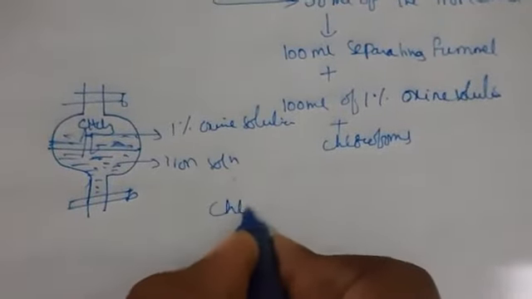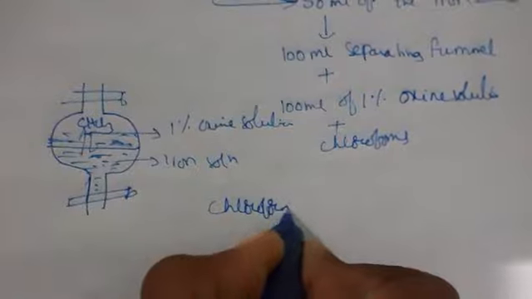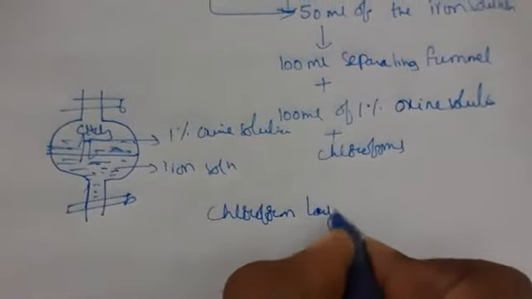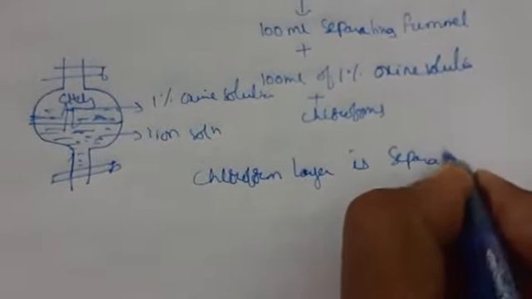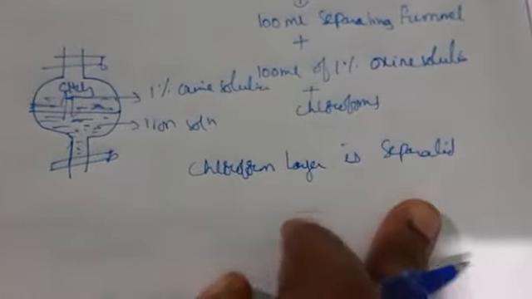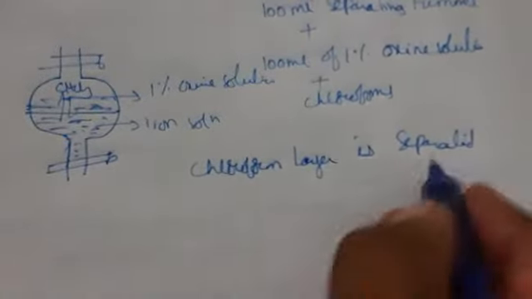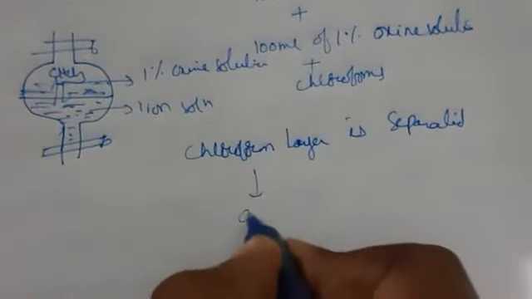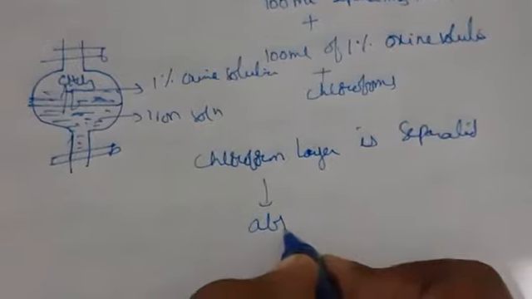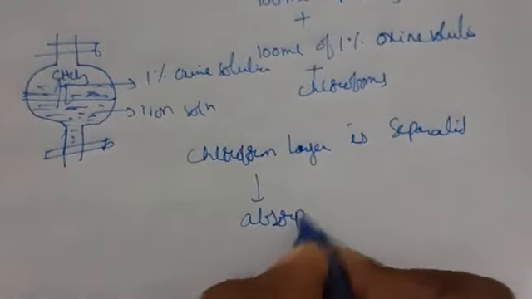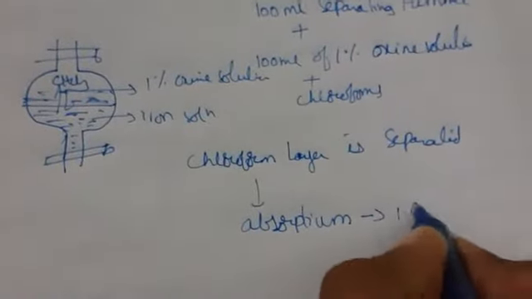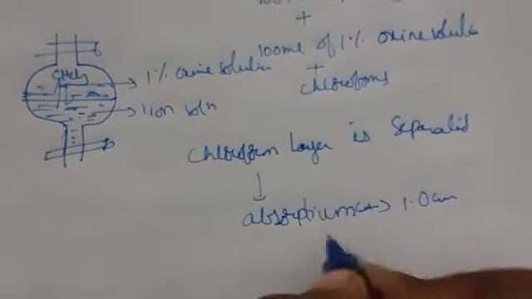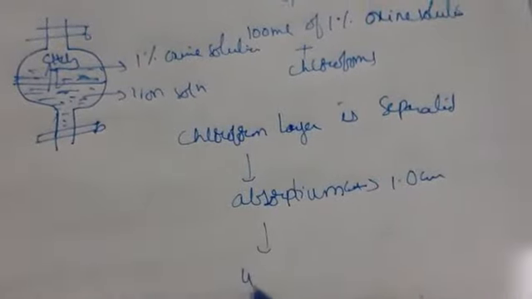So next, the chloroform layer is separated using the separating funnel. After separating, this layer should be kept in the absorption cell of the spectrophotometer, which will give the reading at the wavelength. We keep a 1.0 centimeter absorption cell, and it is going to give a 470 nanometer wavelength.